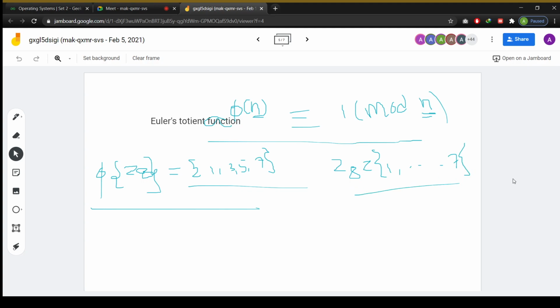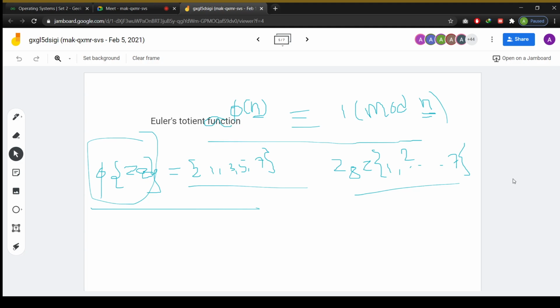Why is this not a finite field? You have a 2, and the GCD of 2 and 8 is not equal to 1. Because of that, it is not a finite field. But if you choose this one, this one is going to be a finite field. And here the multiplicative inverse is possible, and with the help of this, all the values you are able to represent.